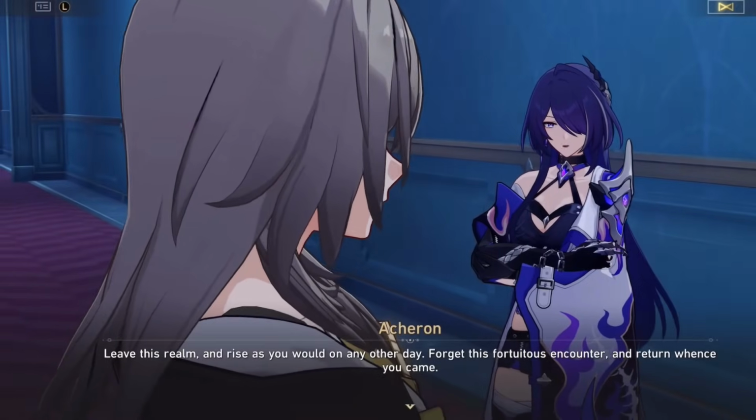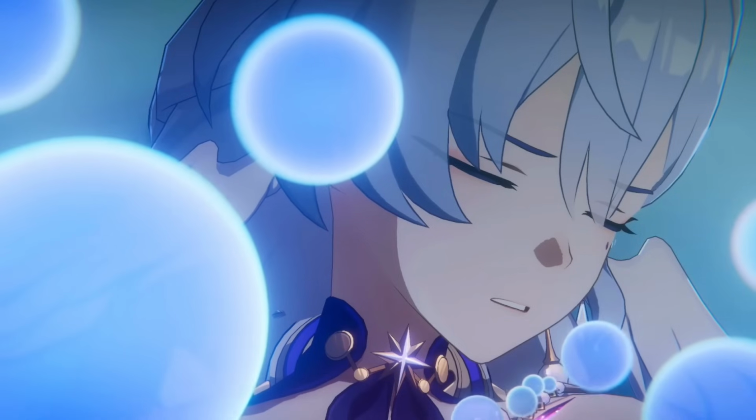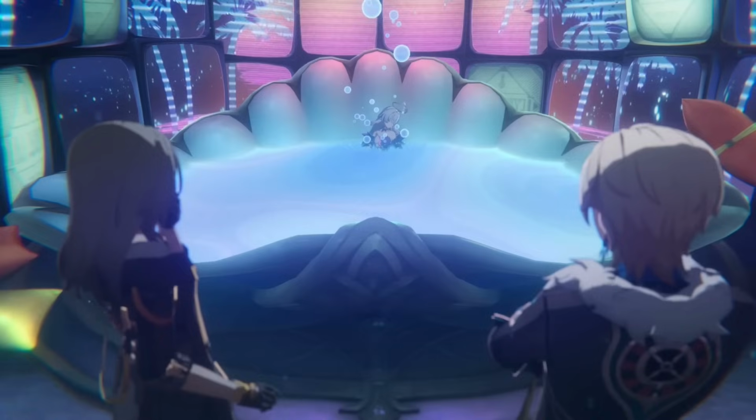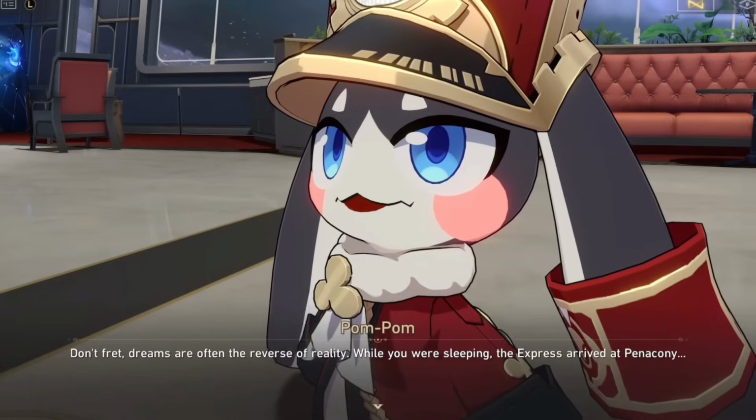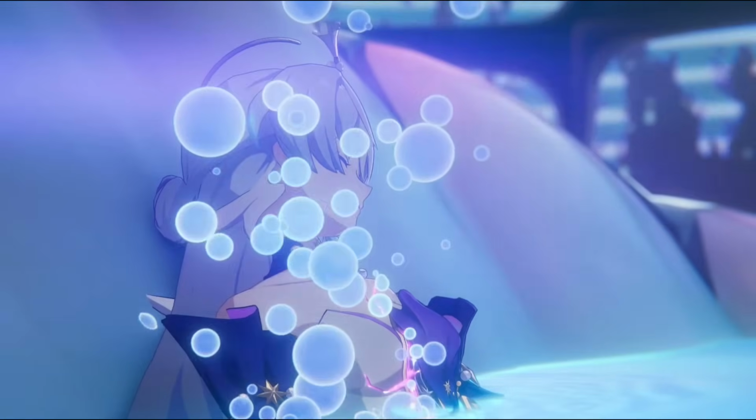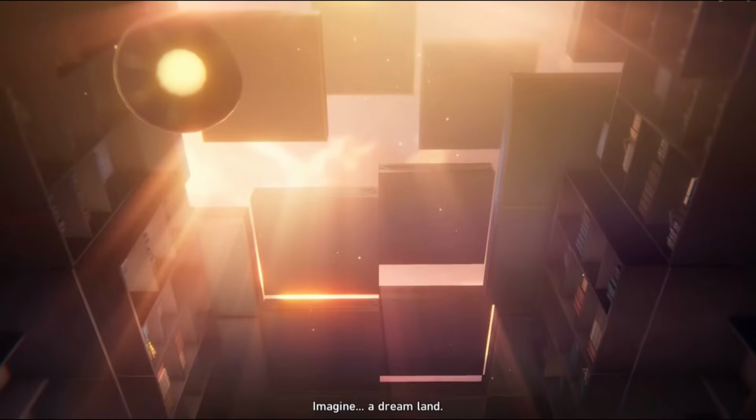Fifth, all of this had happened in a dream or in the past to help us play out what might happen in the future, which does sound like something Sparkle might have a hand in. Dreams are often the reverse of reality. So it's possible a lot or all of what had happened in the past may have only happened in a dream.